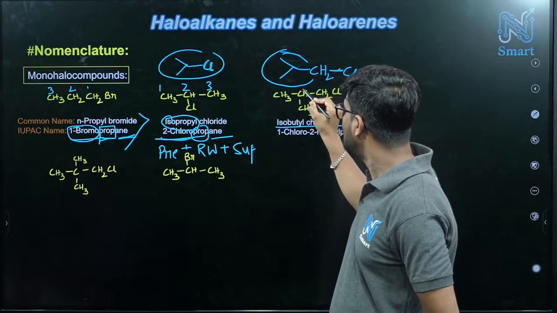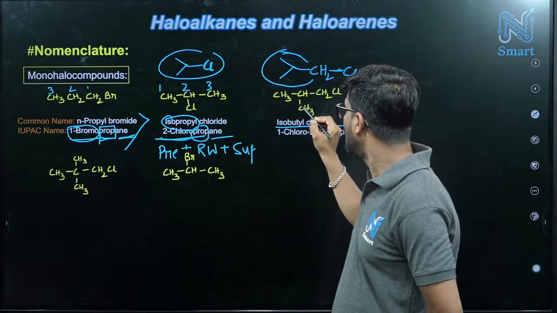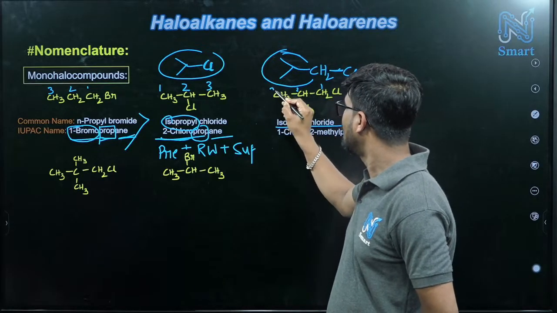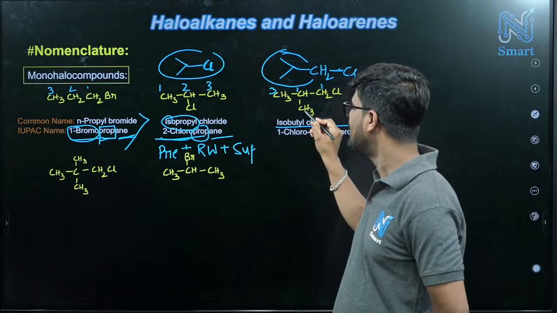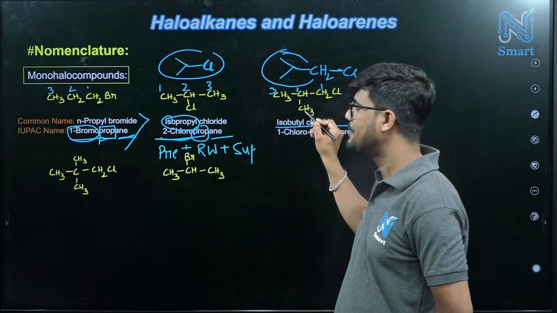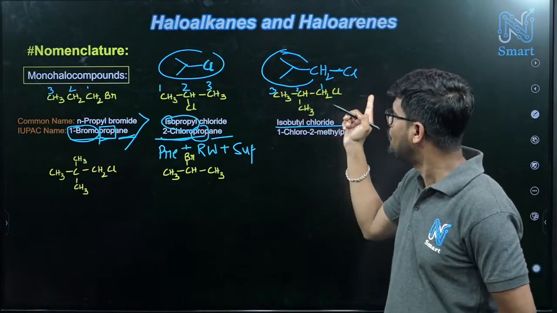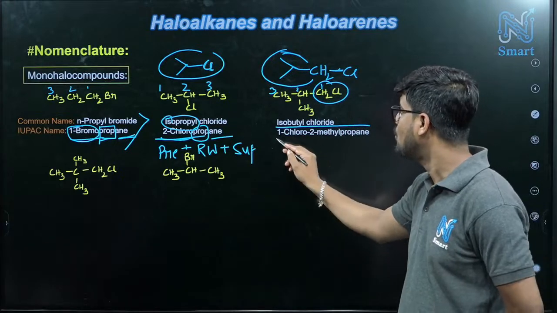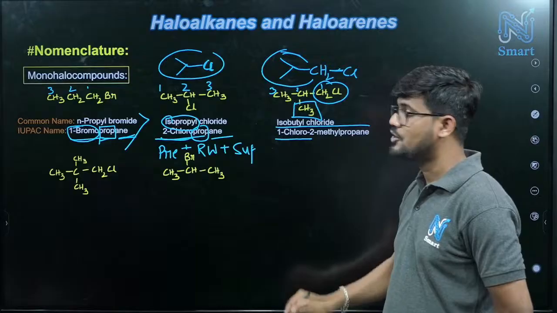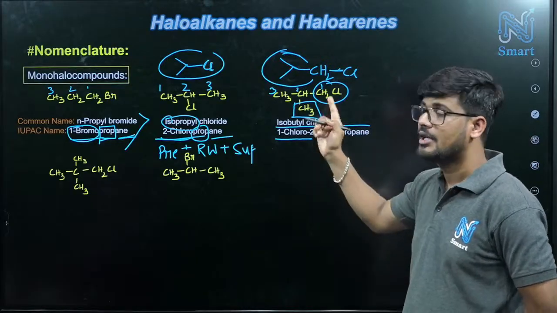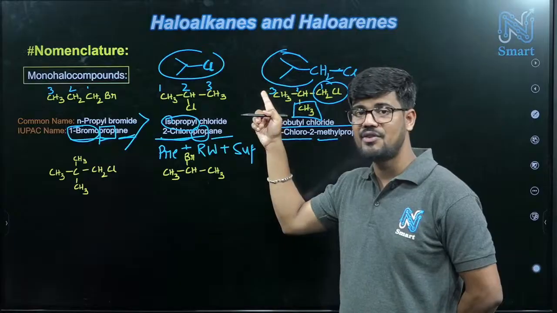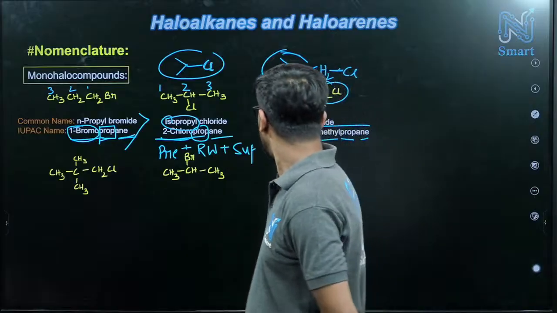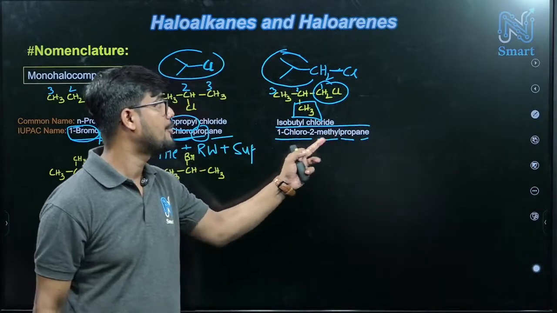And the IUPAC nomenclature you can easily give. Just check 1, 2, 3 this sequence, or 1, 2, 3. If you put the third number on this carbon, then that will be your substituent. So in both cases, the first carbon is having chlorine, so 1 chloro, and this will be your substituent, 2 methyl. Now the root word, the parent chain, is having 3 carbons, so that's why prop, and this is alkane system, that's why ane. So 1 chloro, 2 methyl propane.